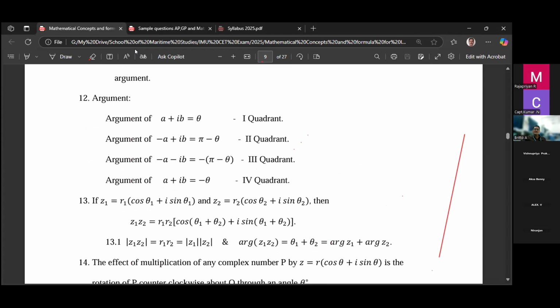Then sometimes they may ask you to find the argument. If the complex number is a plus ib in the first quadrant, then its argument is this. For minus a minus ib, what is the argument?